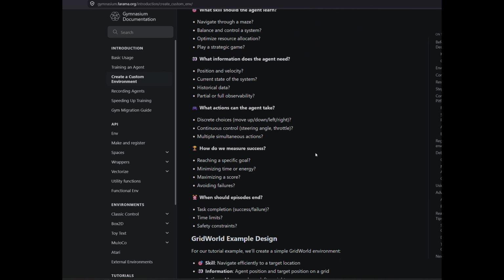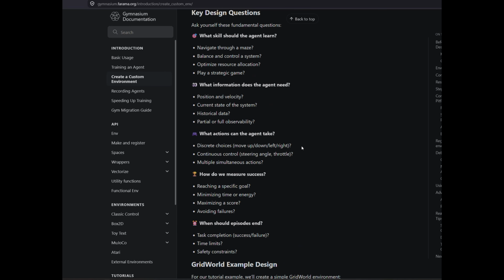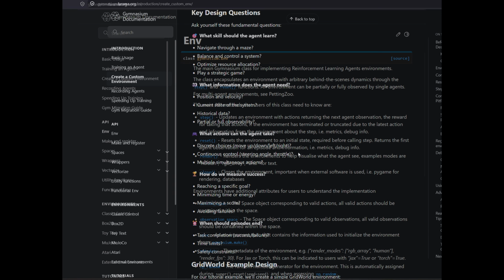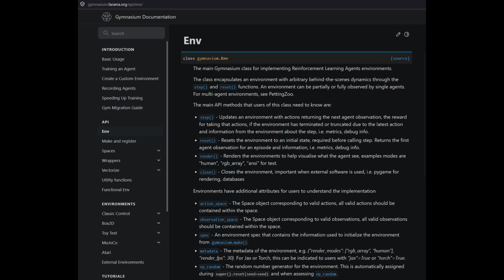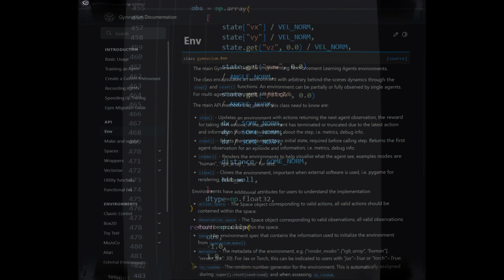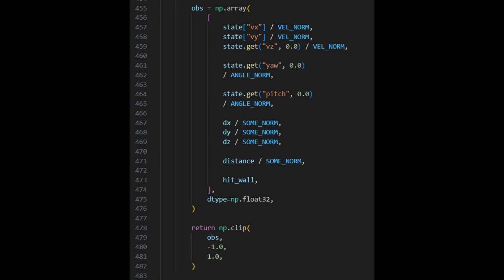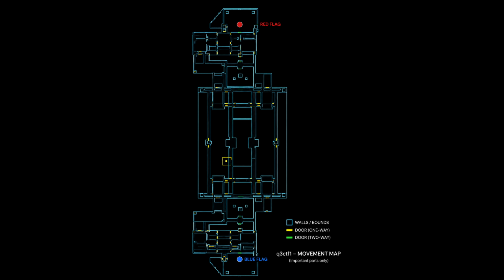After that, I was finally ready to create my environment. The Gymnasium docs do a really good job of walking you through the important questions you need to ask about your environment and the functions you need to implement. When I first thought about the observation space, I gave the player only the flag position, the player position and the distance between them. I didn't even think about hitting a wall, which is kind of stupid because this should be punished, obviously.